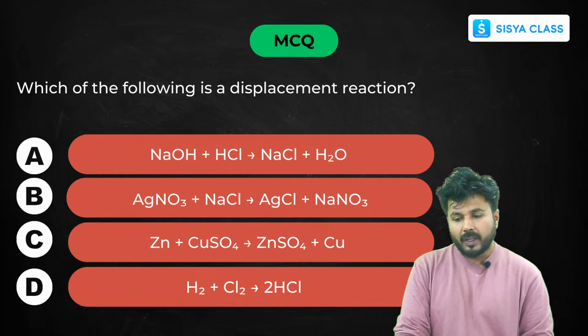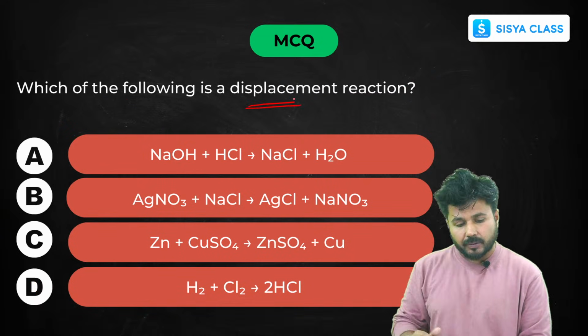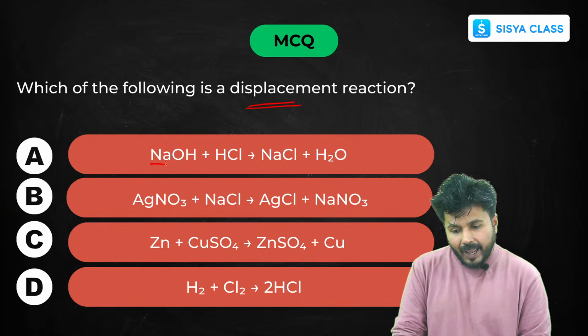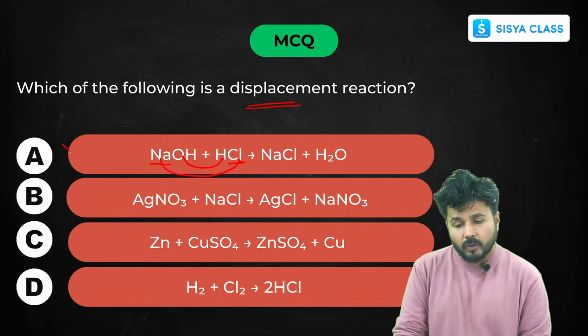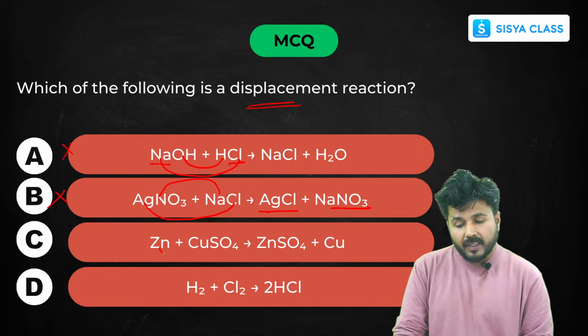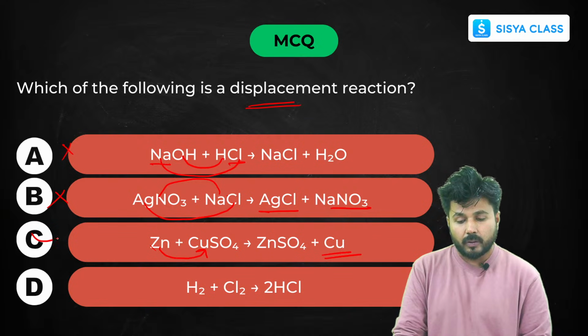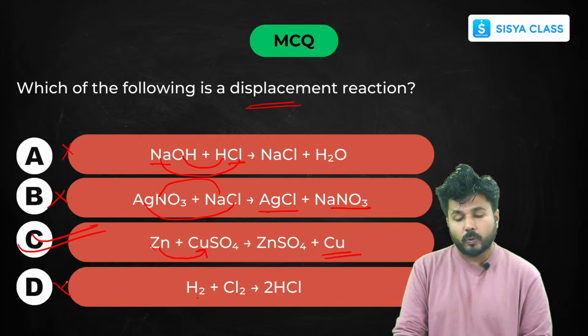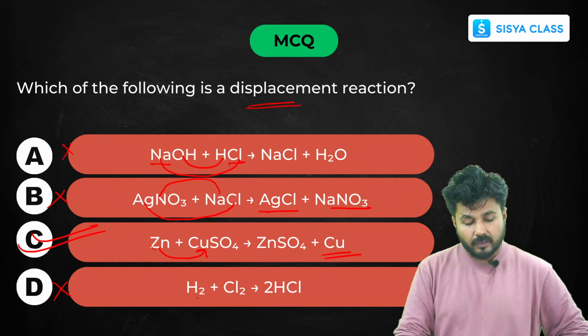Now, next question: which of the following is a displacement reaction? Just see the reactions quickly. I will solve this. Here Na will react with Cl forming NaCl and H with OH. So double displacement, so this is not the answer. Now here Ag is reacting with Cl forming AgCl, Na with NO3 forming NaNO3. So this is also double displacement. Now here zinc is displacing copper and forming zinc sulfate, and copper is displaced. So this is your answer. The last one is a combination reaction, so it can't be displacement. So your answer is C.